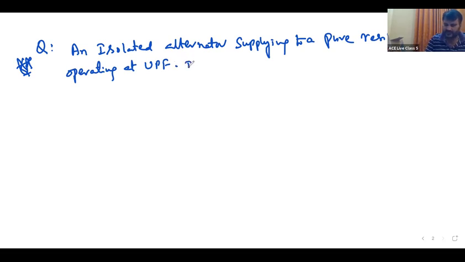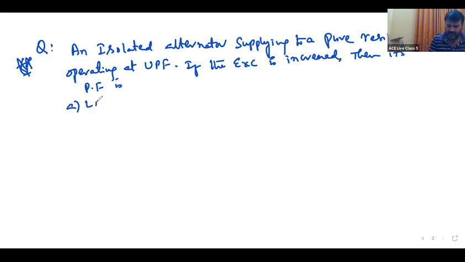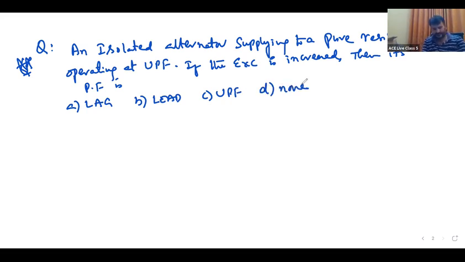If the excitation is increased, then its power factor will be: A, lagging; B, leading; C, UPF; D, none. What is your answer? Tell me.